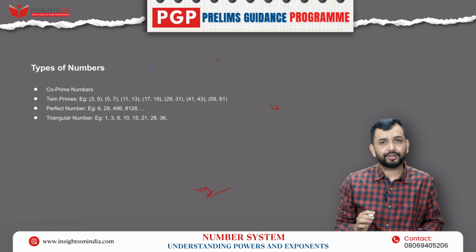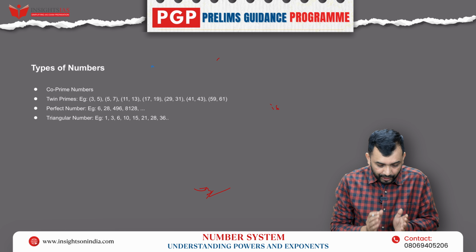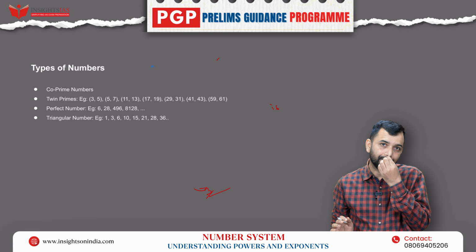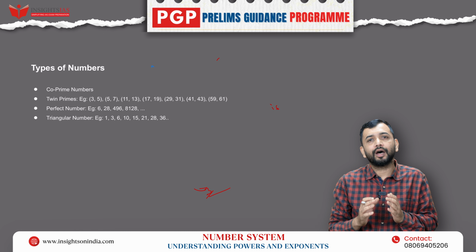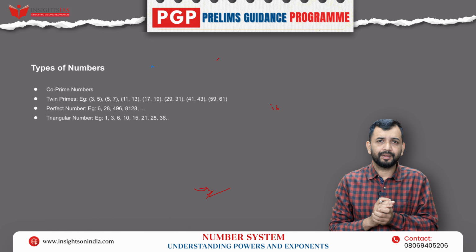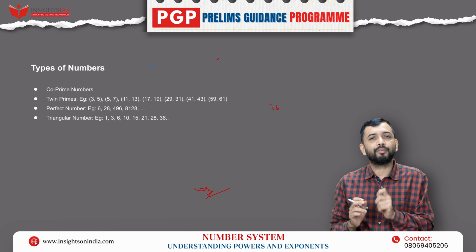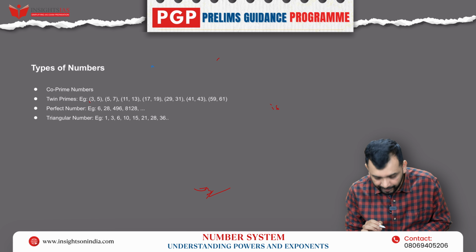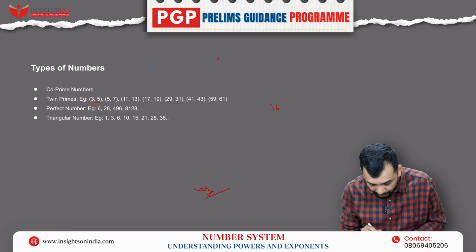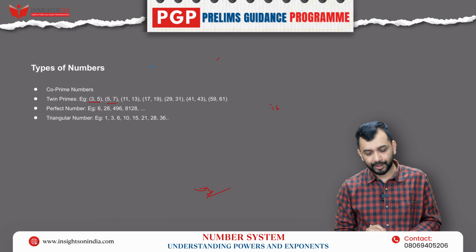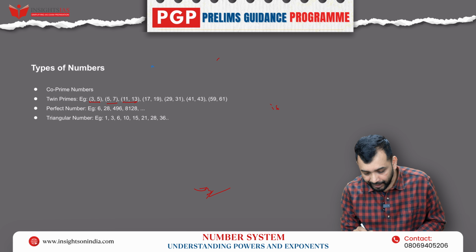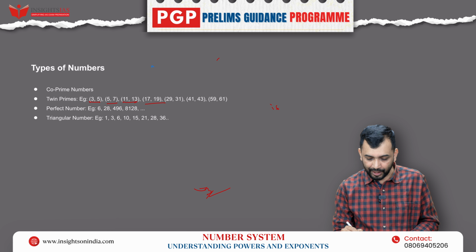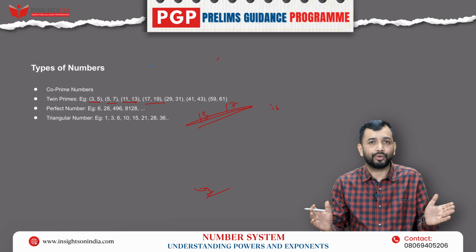So the next concept we will discuss is twin prime numbers. What are twin prime numbers? The twin prime numbers are those two prime numbers which have exactly a gap of 2. If you look at it, 3 and 5, they are twin prime numbers. 5 and 7, they are called twin prime numbers. 11 and 13, 17 and 19. Here, if you have 13 and 17, it is not a twin prime pair because the gap is 4, right?